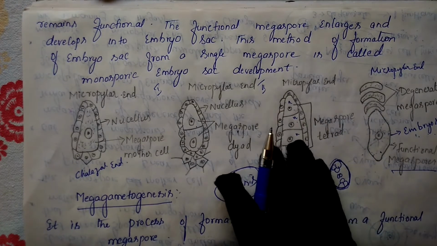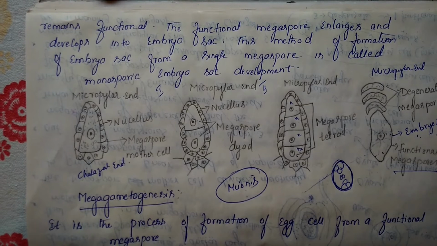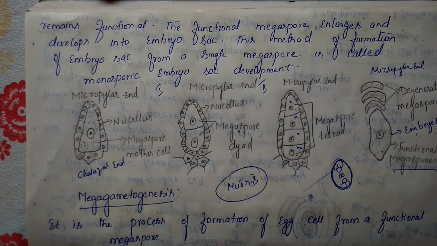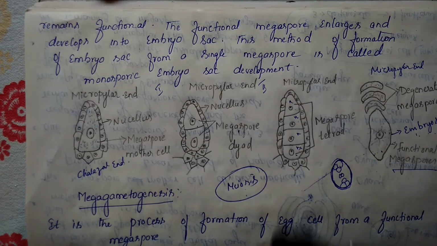They may ask a question in your exam: megasporogenesis takes place in which structure? The answer is that it takes place inside the ovule. Where is the ovule present? The ovule is present inside the ovary. Understand? So we will go to the next concept.